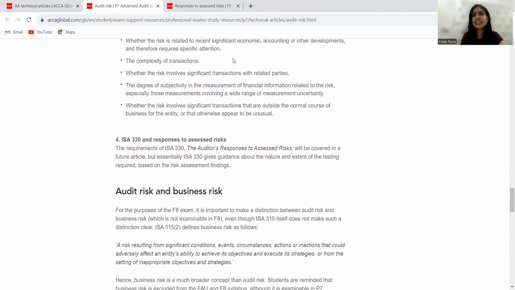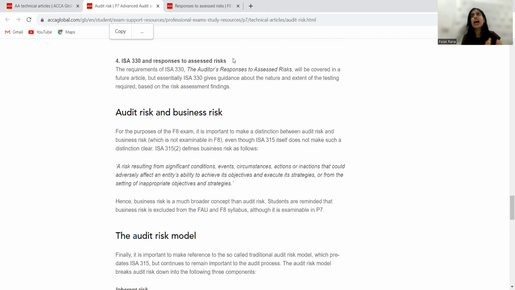Then next, I need to know the difference between audit risk and business risk. Although business risk is not part of my F8 question, yes, I need to know that business risk is just thinking like a management. But while attempting the audit risk question, I have to think like an auditor.